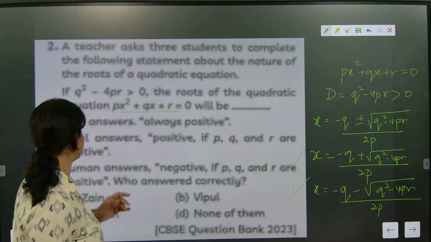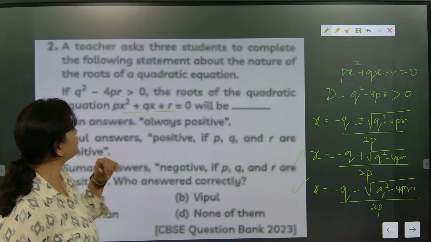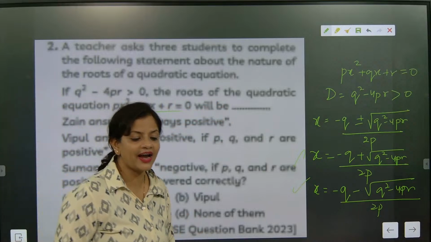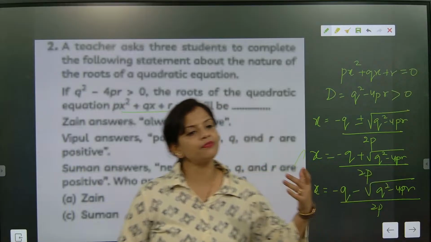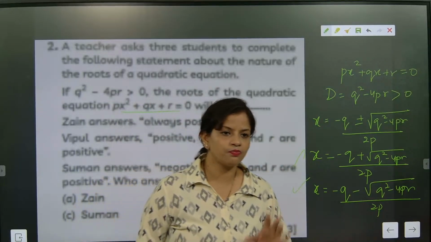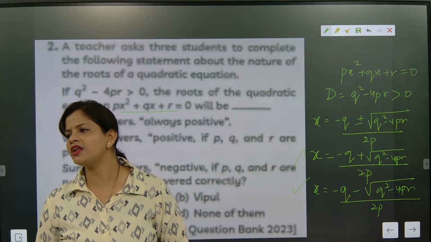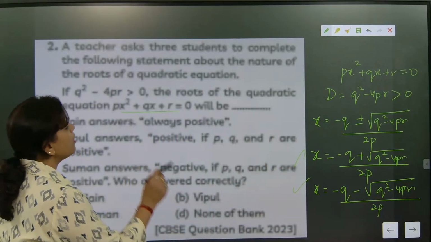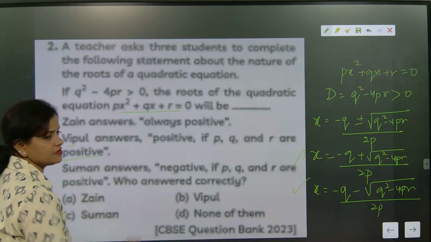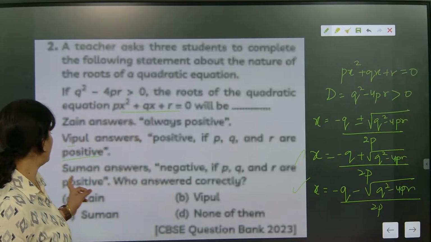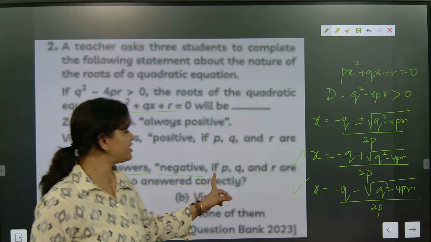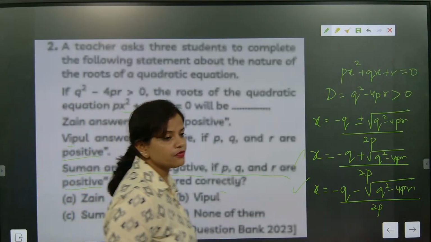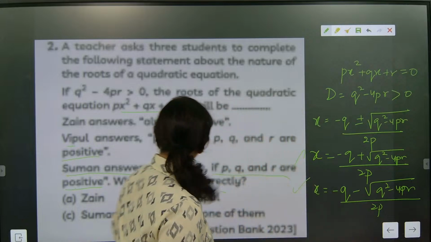So in both the cases, now let's see, someone answered always positive. They are talking about the roots of the quadratic equation. Roots means alpha and beta. One is telling alpha and beta are always positive. It's not possible. Alpha can be positive or negative. Understood? Second, someone is telling positive if P, Q, R are positive. Suman answers the roots will be negative if P, Q, R are positive. Understood or not? So this is exactly not possible.